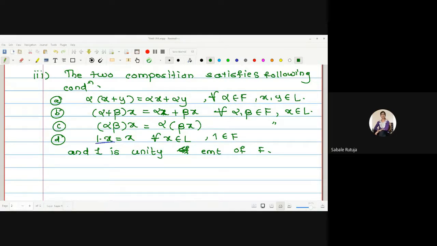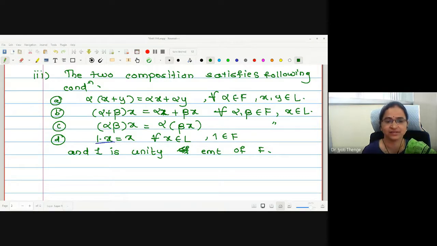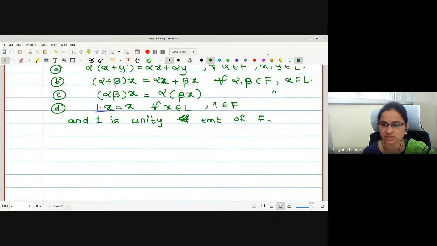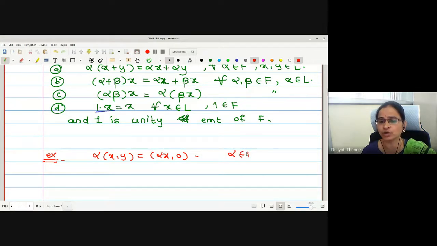One is the symbol of unity, and in some linear operations it is possible. See, for example, suppose I am defining a scalar multiplication by alpha to any vectors x and y. Say I will define this as alpha x and 0. If the field I am going to take is R, then what will be my alpha? This is 1, no? Then 1 dot x, if I write like this, whether it gives me the vector itself.